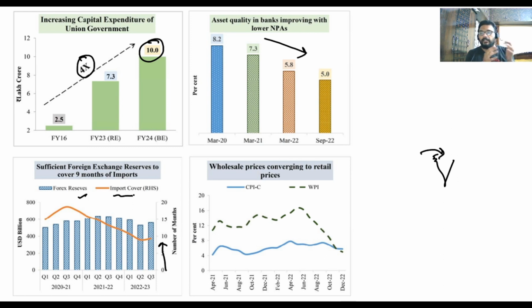All right. Earlier, in the last budget, it was around 15 months, and now it has come down to 10 months. That means we are not more into exports. We are not earning. If we don't earn, our reserves will not increase. Unless our reserves increase, your import cover will never increase.